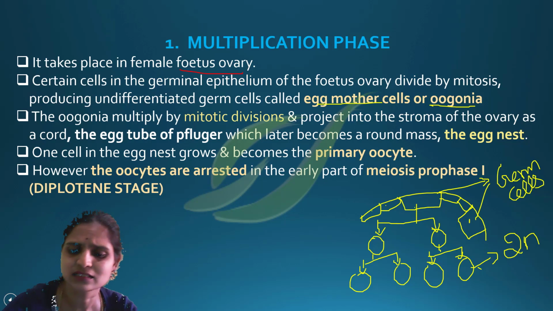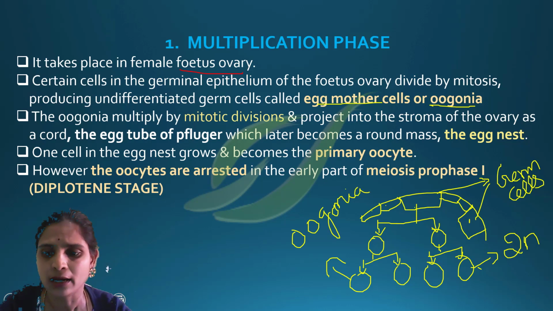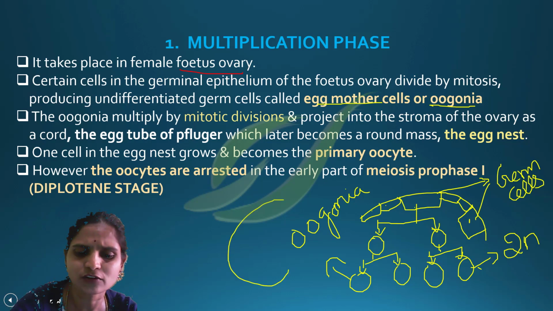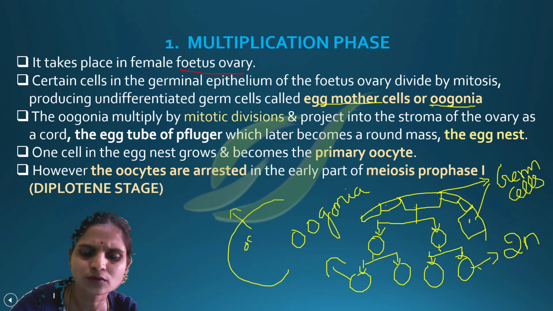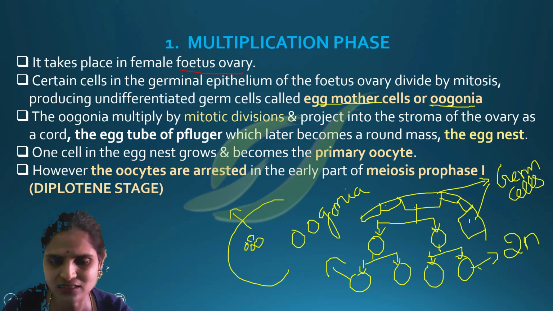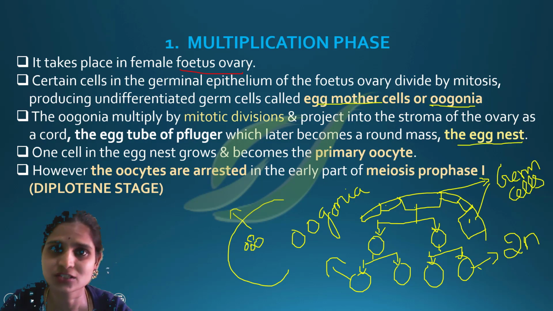Each and every single cell is now called oogonia. As its number increases, all cells will move from the cortex region to the stroma and form a mass. That rounded mass of cells is called the egg nest.